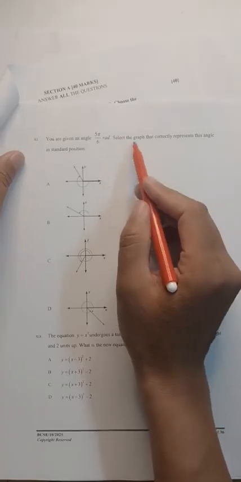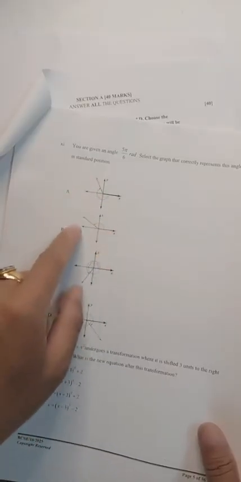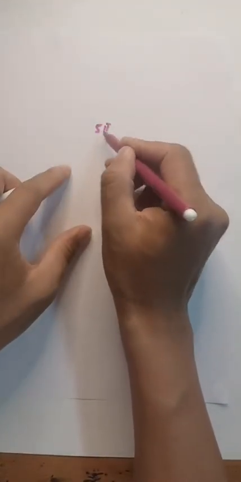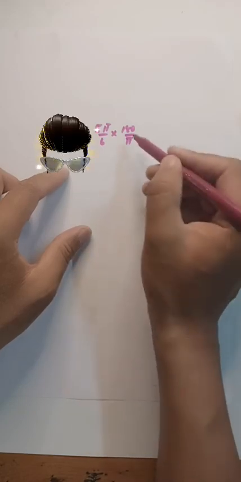Select the graph that correctly represents this angle in standard position. So first we convert 5 pi by 6 to degrees. 5 pi by 6 times 180 by pi.